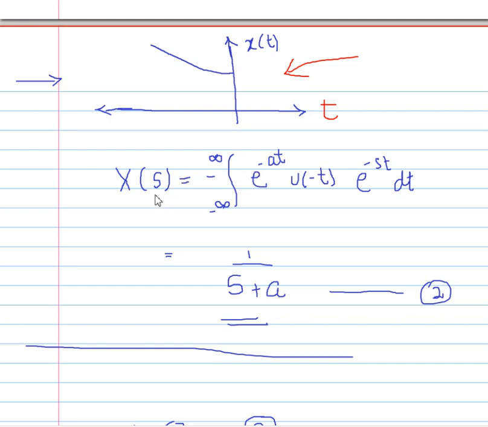Putting in the equation of Laplace transform, x of s equals integral from minus infinity to infinity of minus e raised to power minus at u of minus t e raised to power minus st dt. Because of u of minus t, the limits will change, and after solving this we will get the solution 1 upon s plus a. Mark it as equation 2.